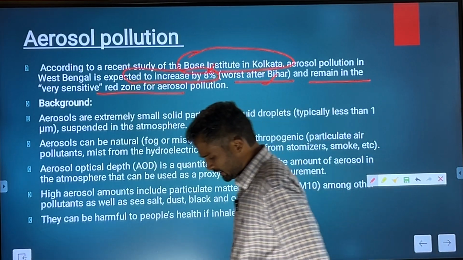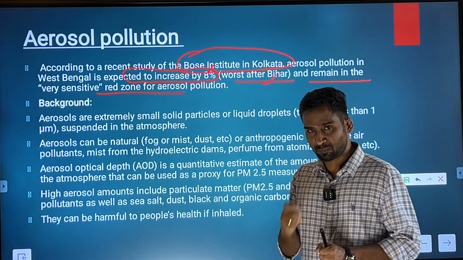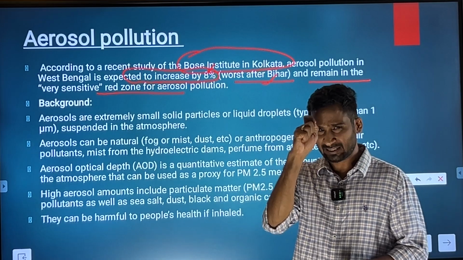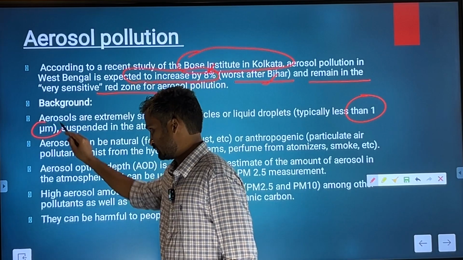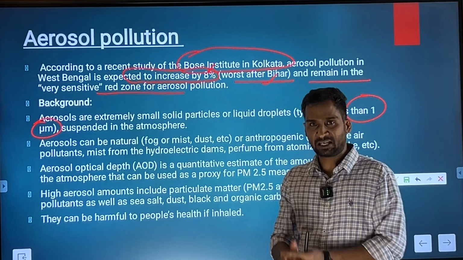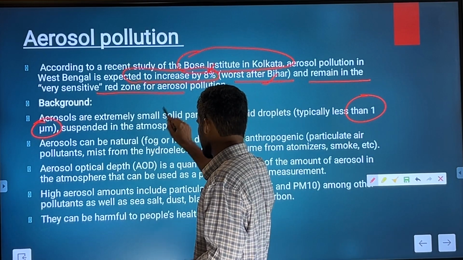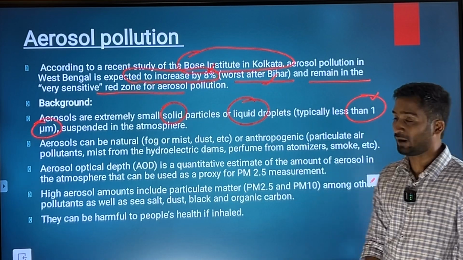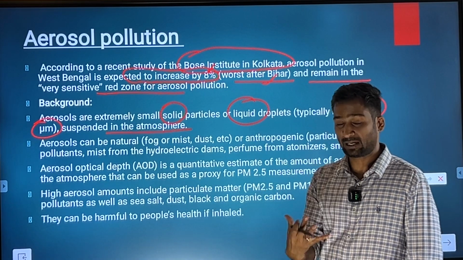Aerosols, if you know, are basically a collection of very small size particles. They could be solid, liquid or gas as well, but their size is typically less than 1 micrometer. So all those suspended particles, which are kind of a collection of gases, could be created because of solids or liquid droplets, but they are of the size of less than 1 micrometer, and they are obviously suspended in the atmosphere. So those are the aerosols.